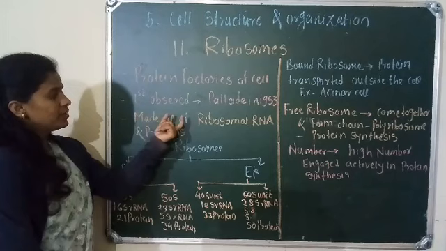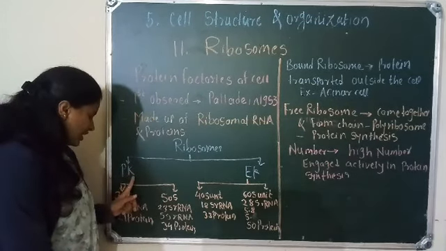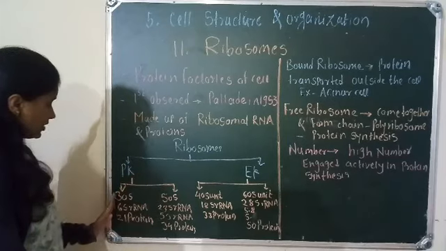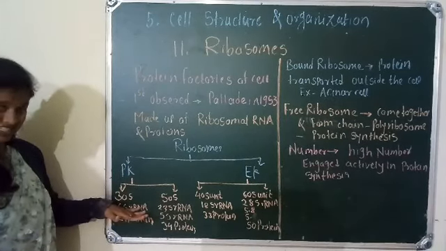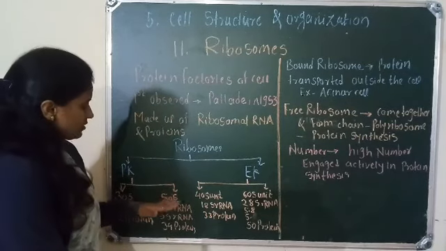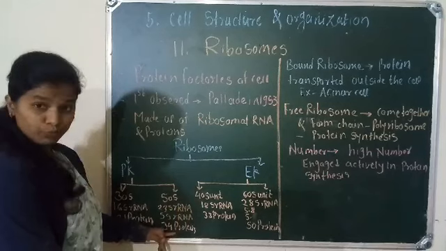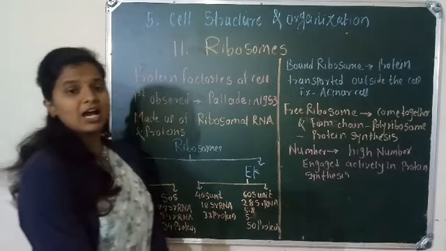Generally, ribosome is made up of ribosomal RNA and protein. In the prokaryotic ribosome, the small subunit is made up of 16S rRNA and 21 proteins, and the large subunit is made up of 34 proteins, 23S rRNA and 5S rRNA.